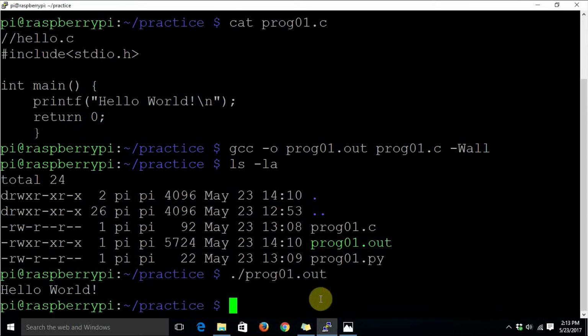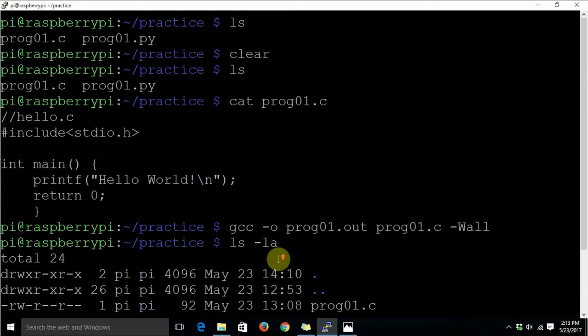Earlier when I ran the ls command, we had only two files, prog01.c and prog01.py. prog01.c has the code written for the C compiler GCC, and prog01.py is a Python program. It has the code for the Python 3 programming language.